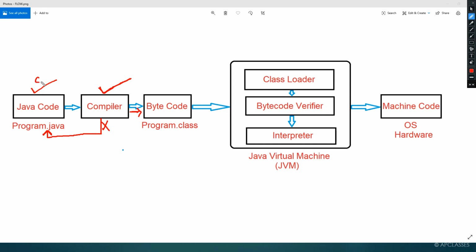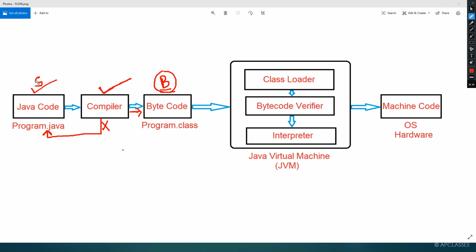So here we have source code and here we have bytecode. You don't have to bother about what kind of bytecode it is or what language it is written in. You just have to know that here we have a bytecode.